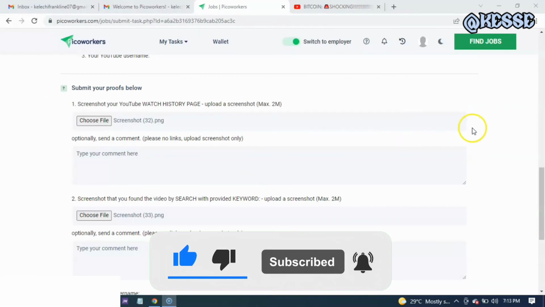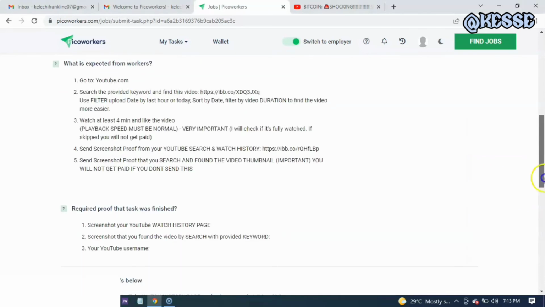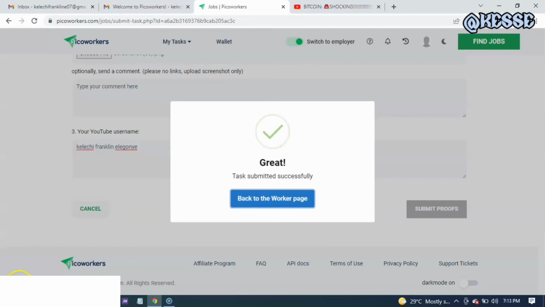So guys, after I've done that, I upload the pictures and screenshots showing that I've done all of those things. This is my username that has been provided. Then I'll click on submit. Once I click on submit, it takes me to the next page, and it says great, task submitted successfully. As you can see, all I have to do is go back to the work page.